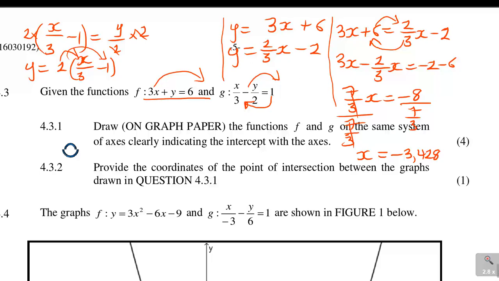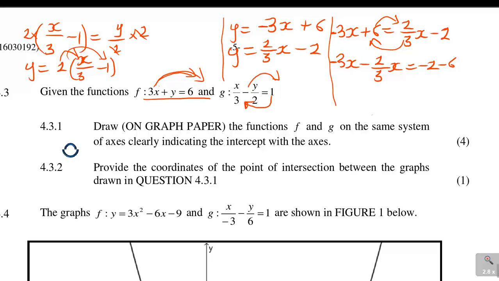I need to check if we did everything right here. Now from the first graph, I think I see where I made an error. You see, the 3, when it jumped here to join the 6, it became a negative 3. So let me correct that here and have a negative there. That is where things went wrong, because I mustn't get a negative x from the graph, it was positive.